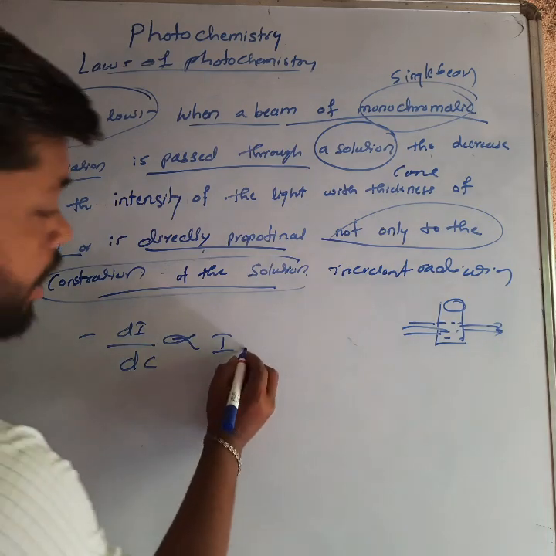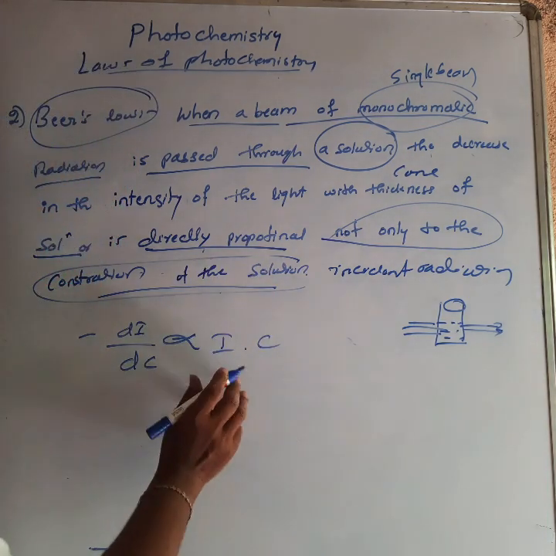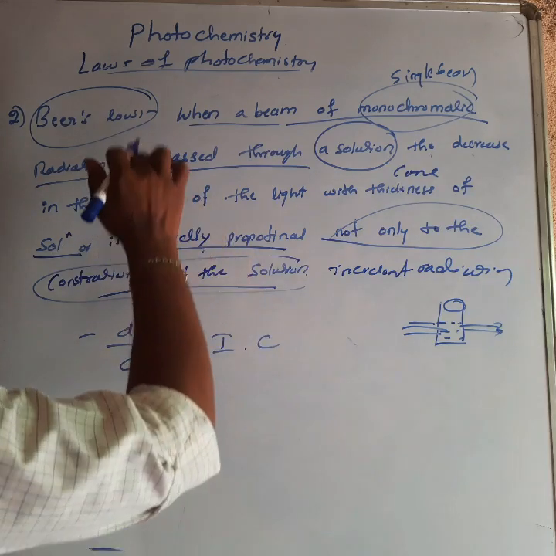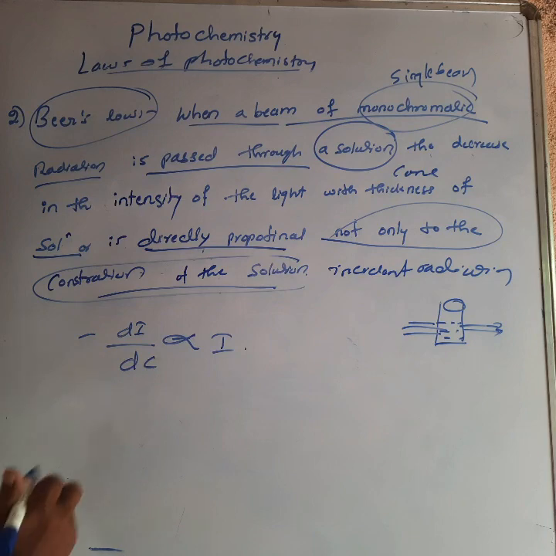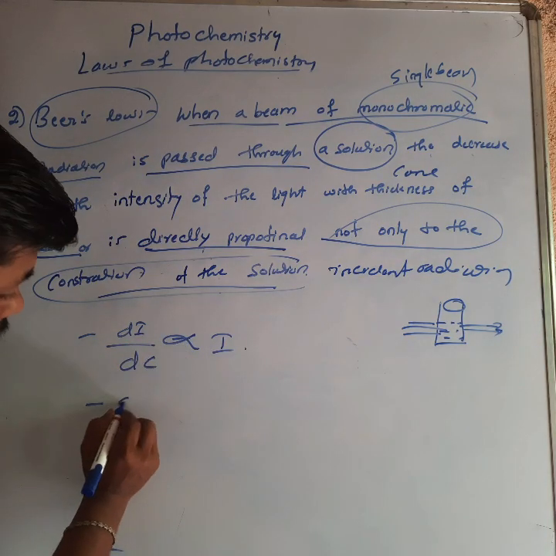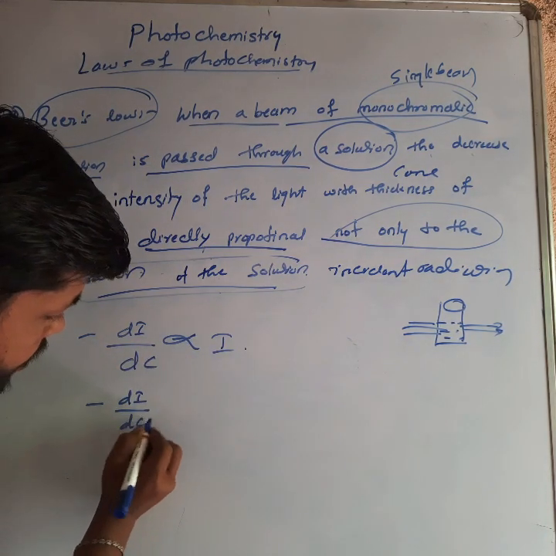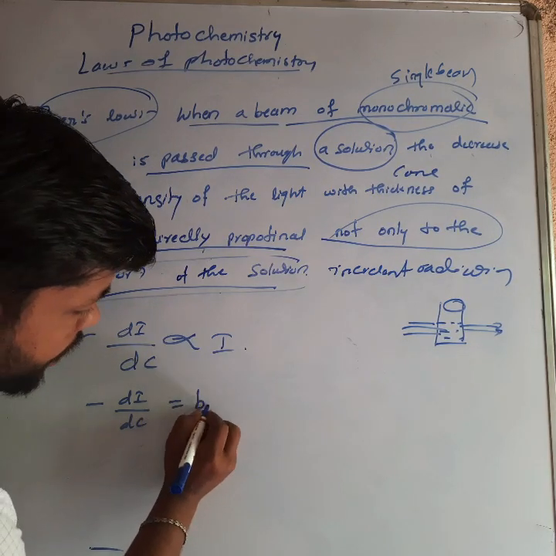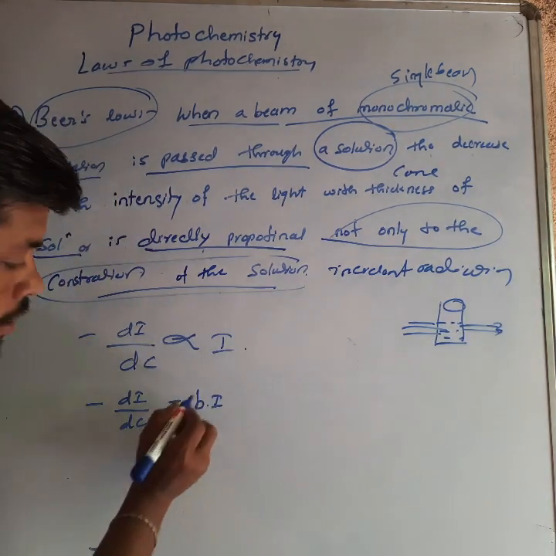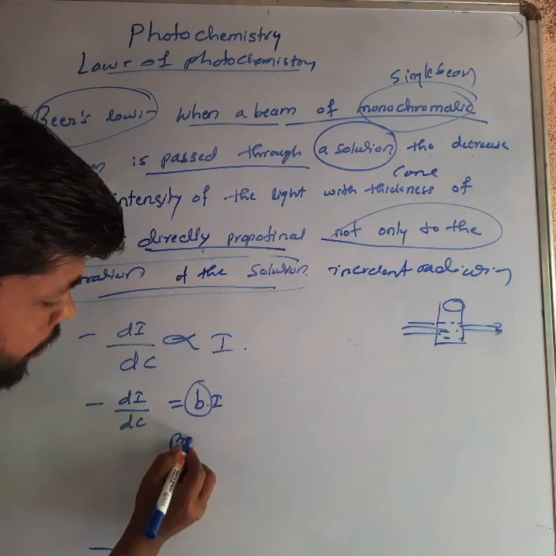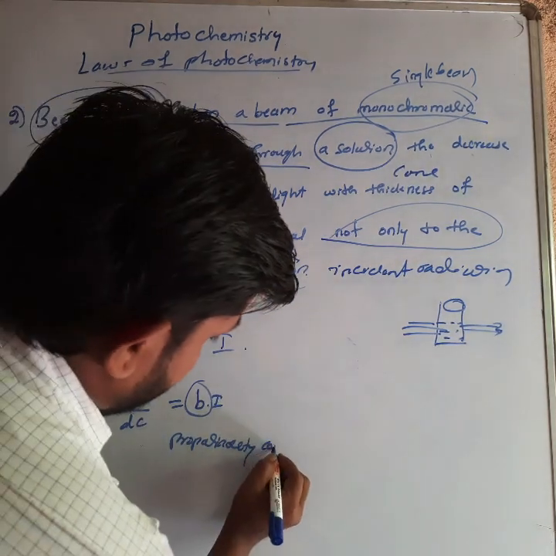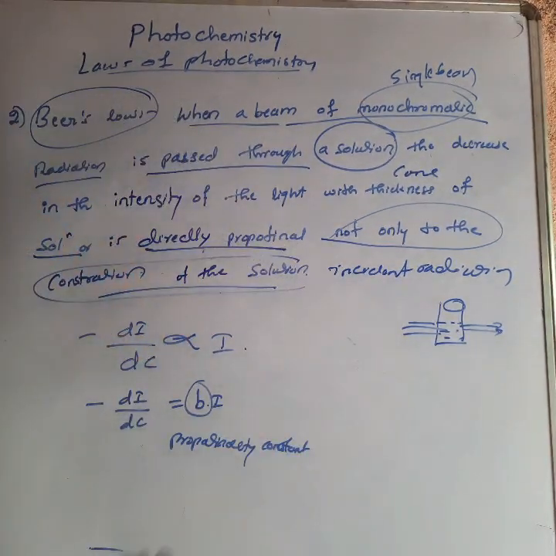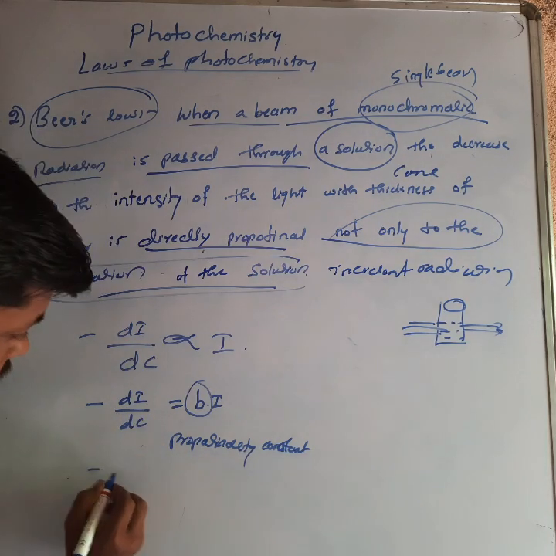In some books they write concentration also. If you write the concentration, it is the Beer-Lambert's law, and it is proportional to the intensity of the incident radiation. In the proportionality concept we can put dI by dC equal to b into I. What is b? b will be the proportionality constant. Understand?